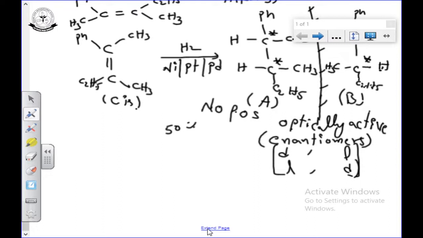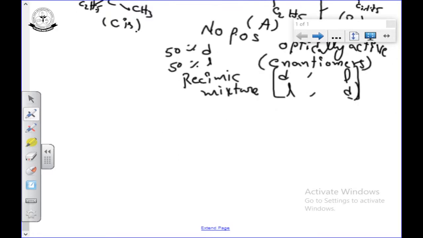Enantiomers are a pair of isomers. That pair of isomers can form 50% D form and 50% L form. We call this a racemic mixture. For example, compound A is 50% and compound B is 50% exactly. One is the D form and the other is the L form. We call this a racemic mixture.